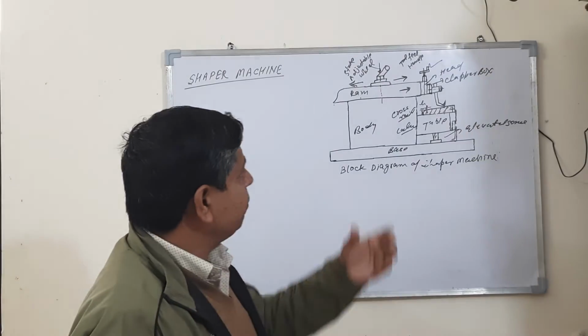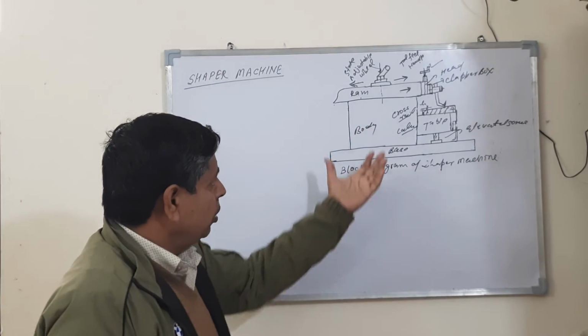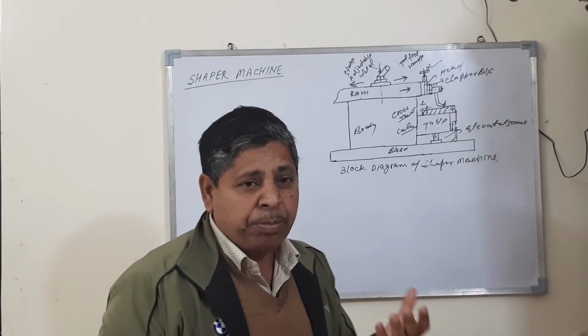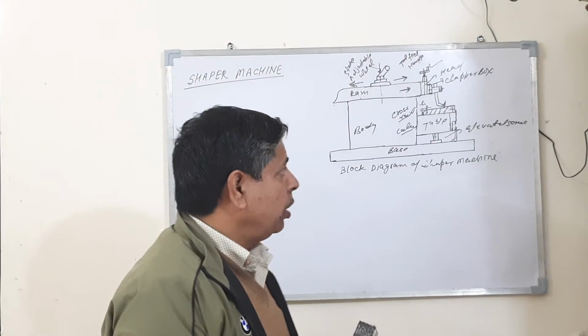Different types of machines have different types of parts.